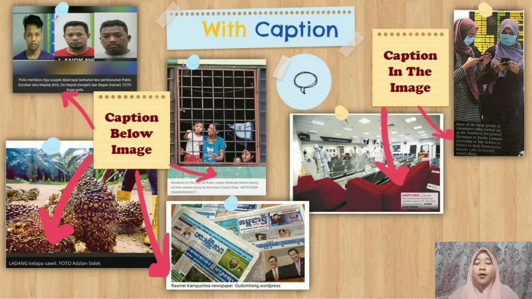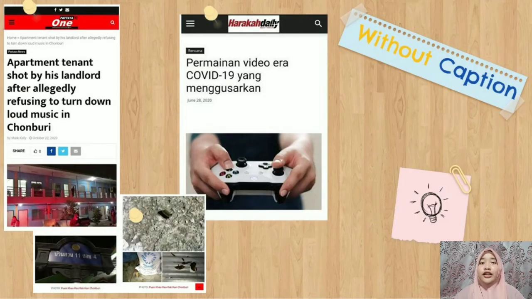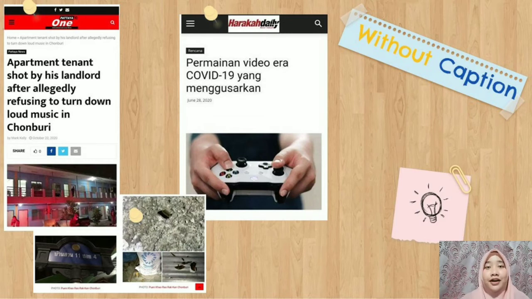For the news picture, most newspapers have a caption. Most of them are located under the image, but some are located in the corner of the image. Besides that, some news pictures do not contain any caption with their picture. If you have ever seen a newspaper with no pictures, you will know that it does not look attractive. It does not make you want to read it, does it?